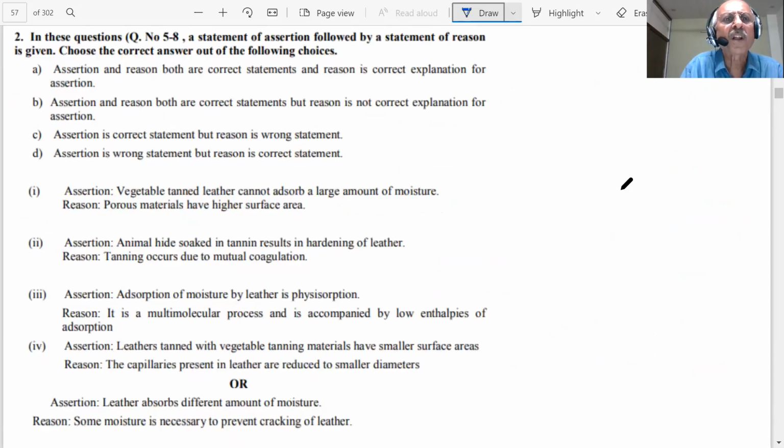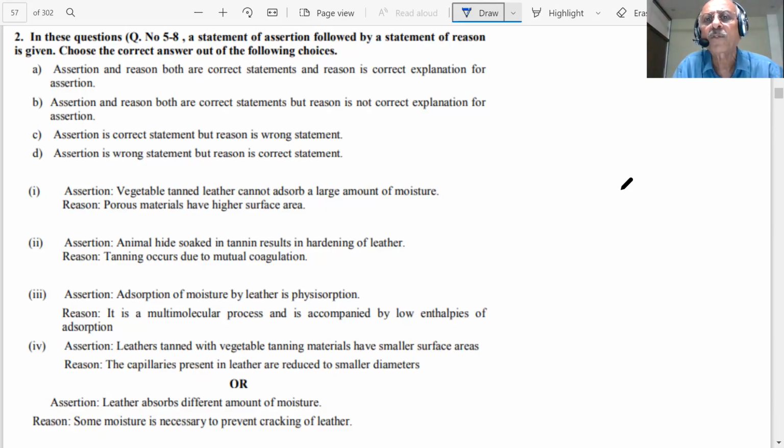In these question number 5 to 8, a statement of assertion followed by a statement of reason is given. I will give a separate video on assertion and reasoning. I will explain in detail. What is assertion? Assertion is a fact, is a statement. And reason is another statement. Assertion could be true or false, right? It could be correct. Assertion could be either right or wrong.